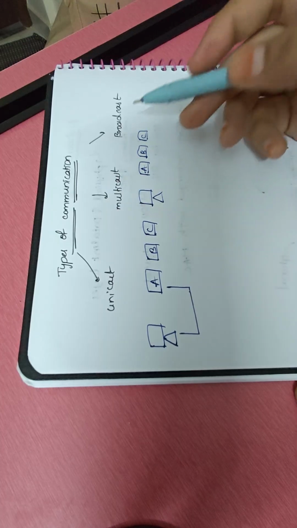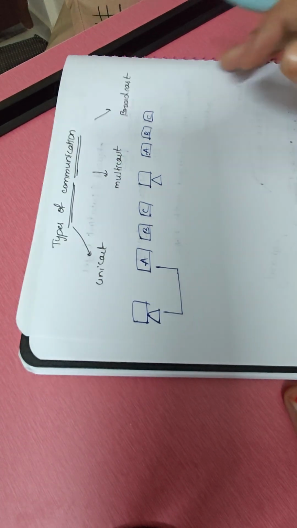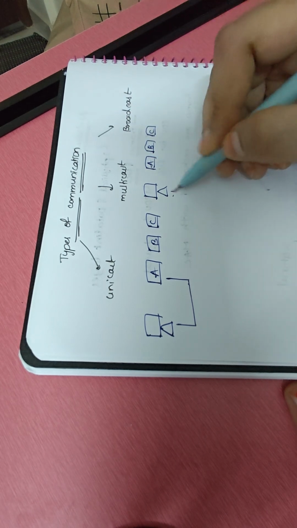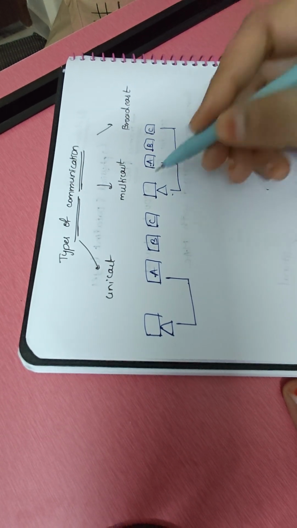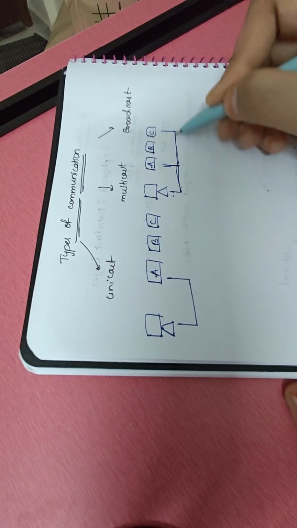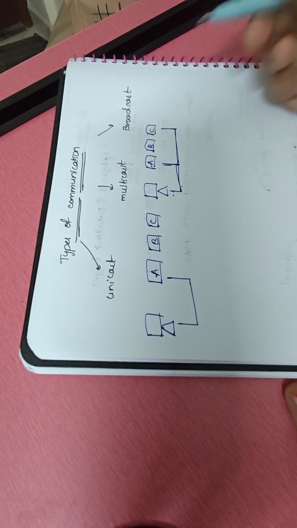Okay, multicast is like, say let's take three devices A, B, C. Some devices will register to a group. So when one device wants to send data to a specific group of devices, then that is called multicast.